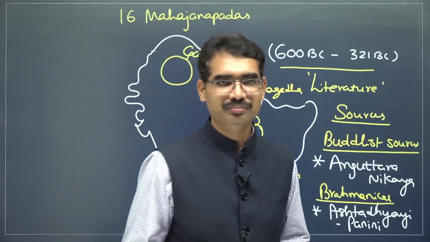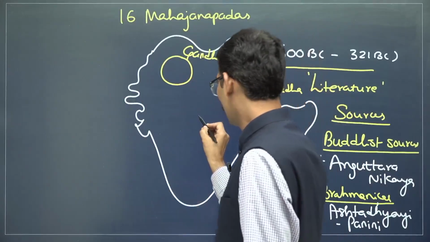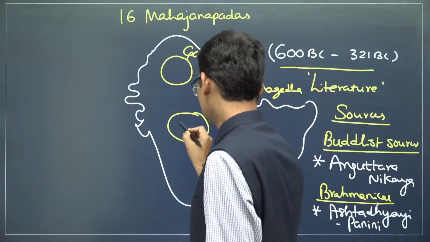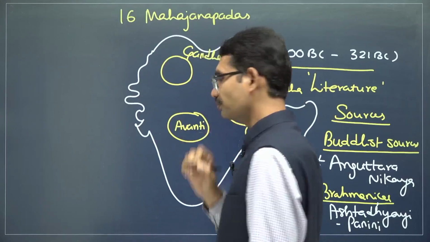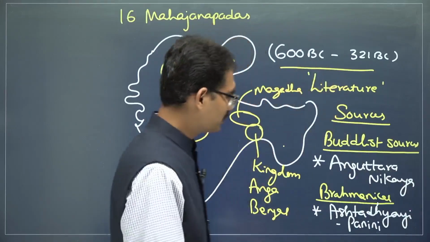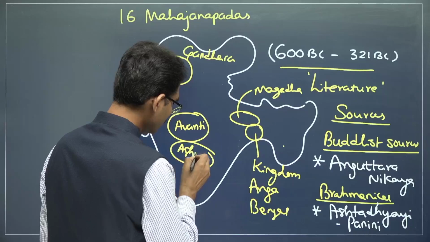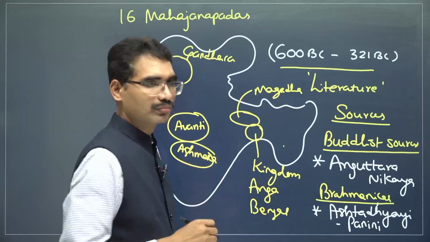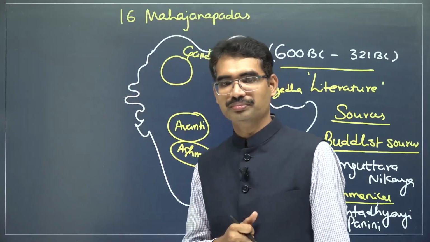Even in Madhya Pradesh one powerful kingdom is there, known as Avanti. Even in the Deccan, present-day Maharashtra region, there is one kingdom called Ashmaka. In this year itself, a prelims question was asked on Ashmaka.